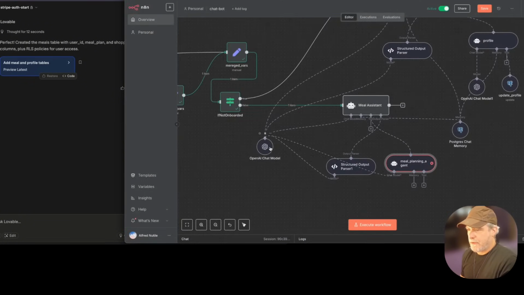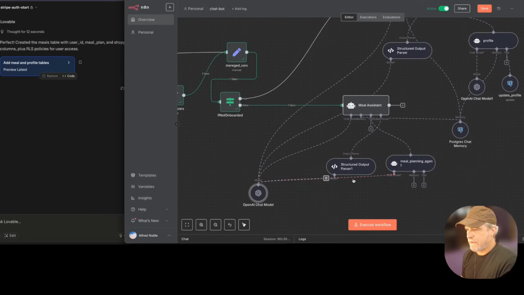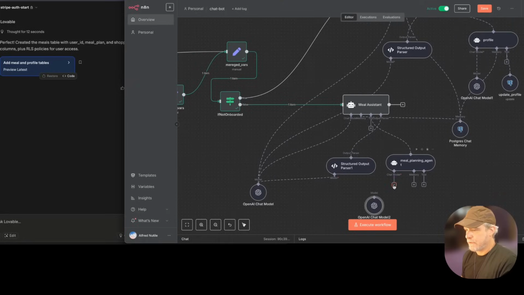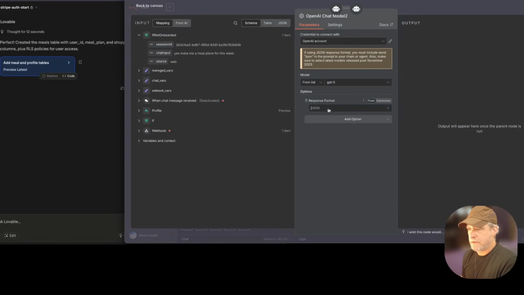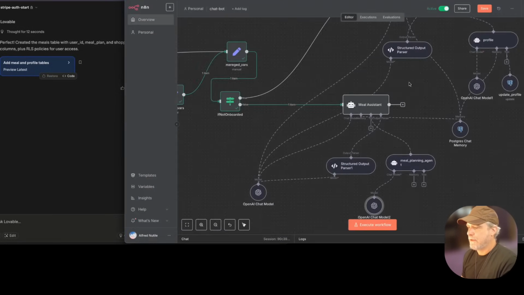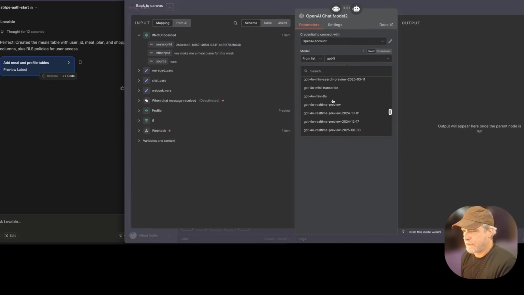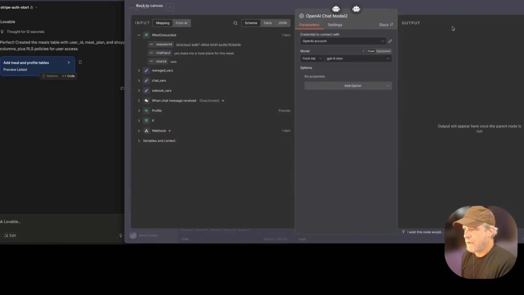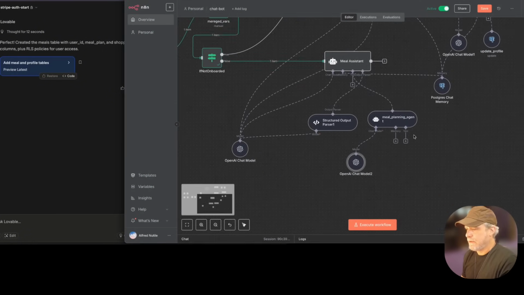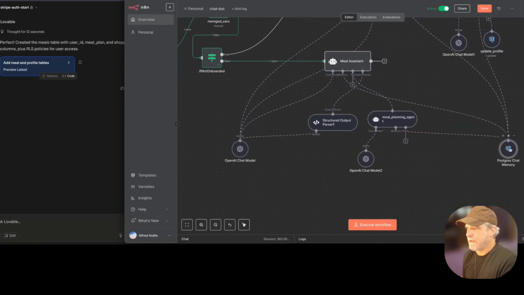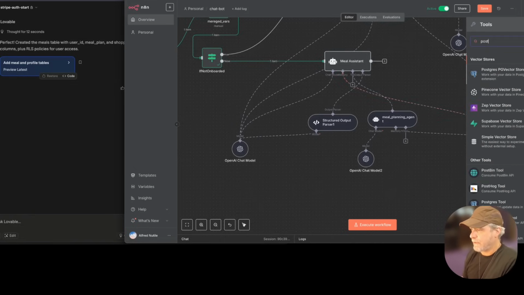We'll give him this, but I don't want to give him that because that guy has formatting set to JSON. So I'm going to do this. I'm going to give him that and turn off that. Okay. And I'm going to just try and give it mini just for speed and maybe cost. Let's see what happens. All right, so then we can give it the same memory, which is fine. I think it's fine. And then we're going to give it the tools. So the tools are going to be pretty much repeat, which is kind of cool.